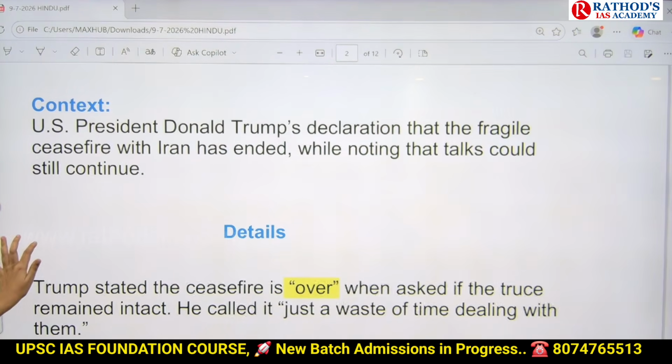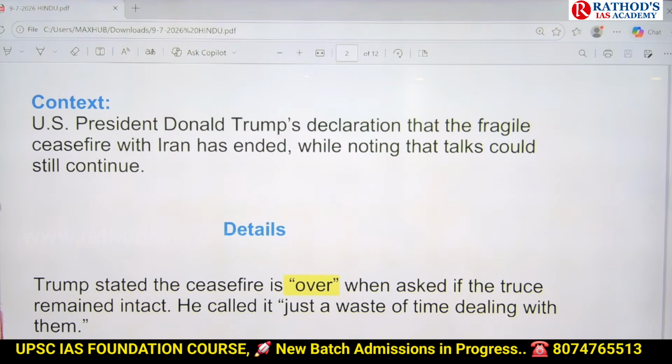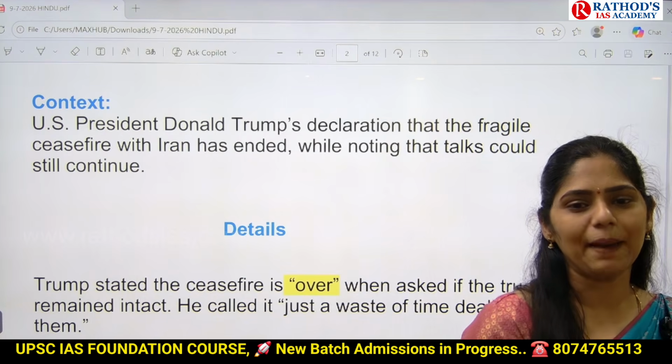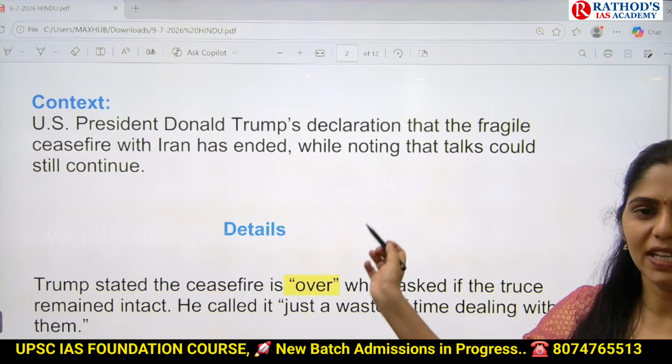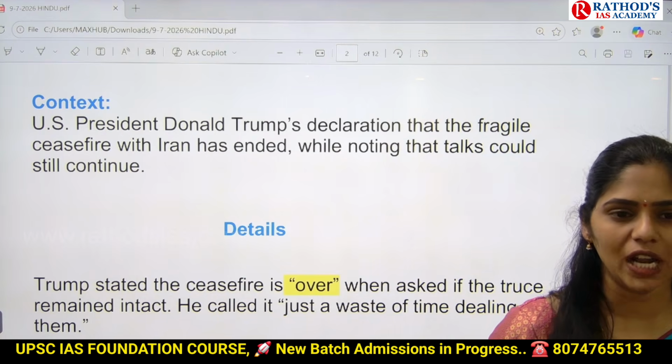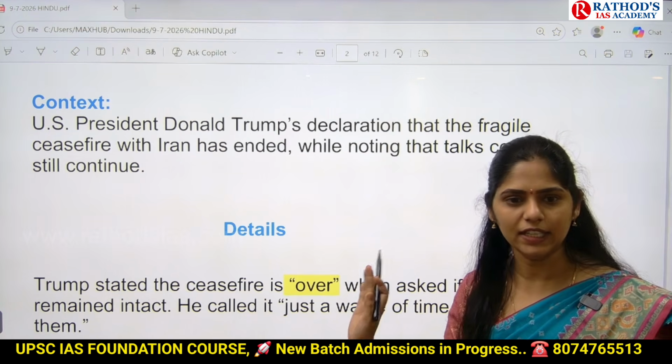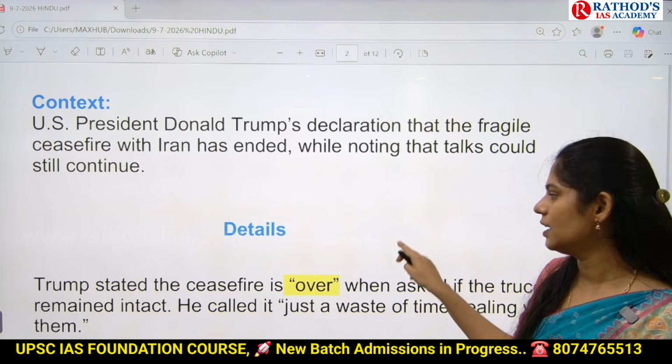The US President declared that the ceasefire with Iran has ended. He also said that we will go for talks further, and we don't know what happens in the talks. That is a statement given by US President Donald Trump at a NATO meeting, which is going on in Turkey.